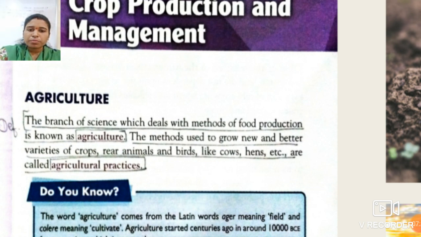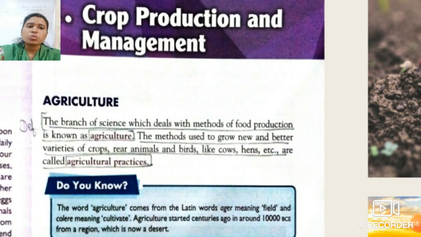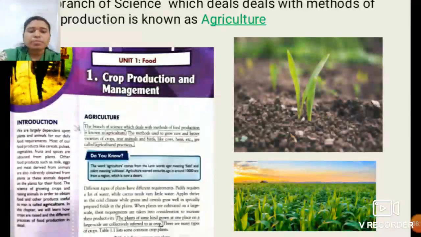Okay students? The sentences which I have already underlined over here, some of these are definitions. So you have to just remember these things. Okay students? So this is about agriculture.